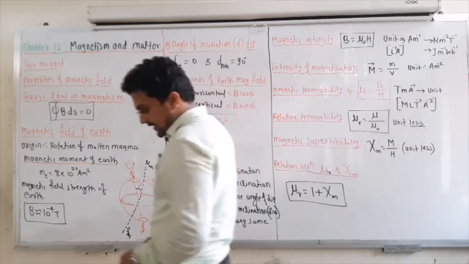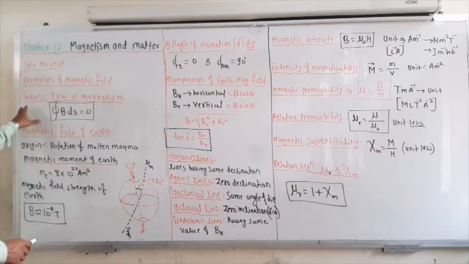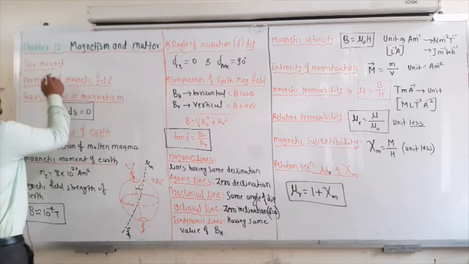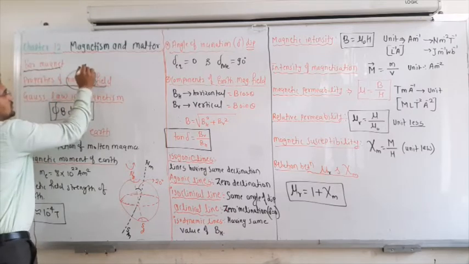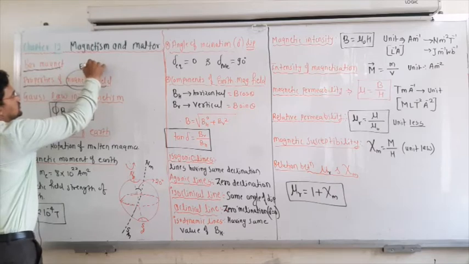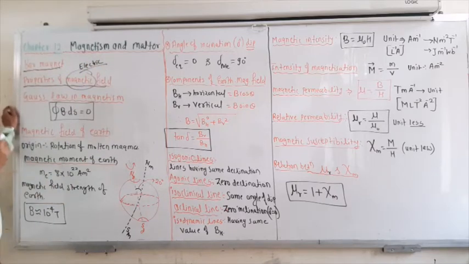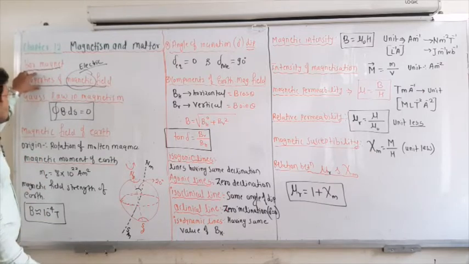So moving towards the next part, that is nothing but the bar magnet. You have to know about the bar magnet and the properties of the magnetic field lines around the bar magnet. You have the properties of the electric field lines, like they start from the positive charge and end at the negative charge. Same way, the magnetic field lines start from the north pole and end at the south pole. They form closed loops and never intersect each other. And the tangent at a point on the magnetic field line gives the direction of the magnetic field. So these properties you have to remember.